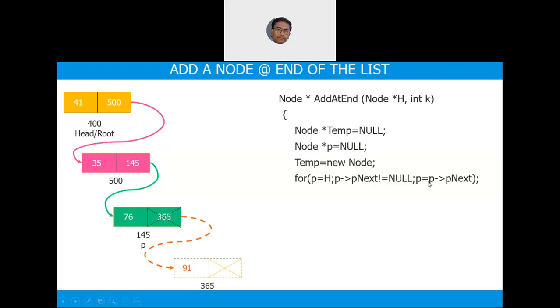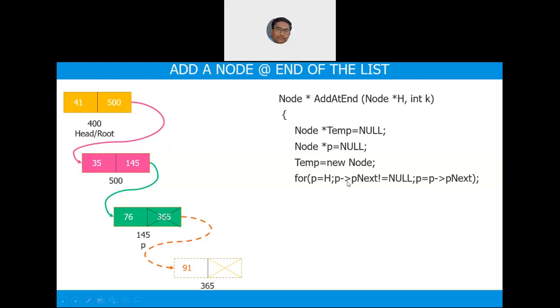Then what are you doing? You are asking p to be changed. Changed with what? P earlier, which is pointing to 400. You are asking p to move to p arrow p next. What is p arrow p next? 500. So p points to 500. So earlier p was pointing to engine. Now p is pointing to first bogie.